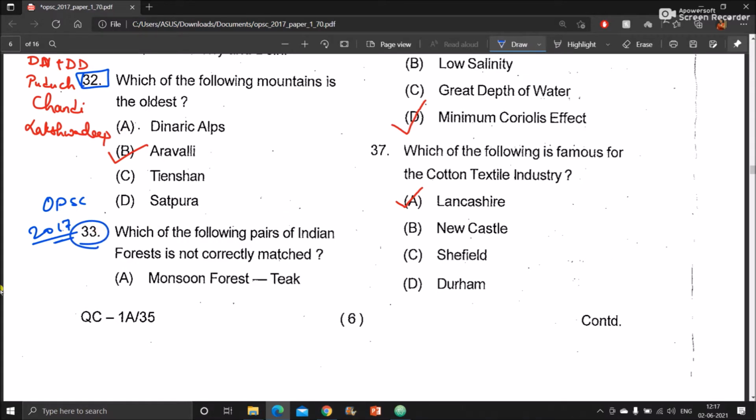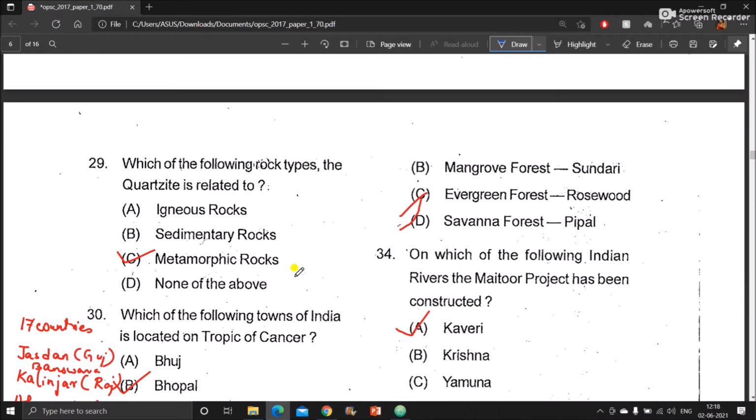Which of the following pairs of Indian forest is not correctly matched? Here we have to find the pair that is not correctly matched. Option A, monsoon forest is teak. Mangrove forest Sundari, evergreen forest rosewood, savanna forest people. So what is the correct answer?